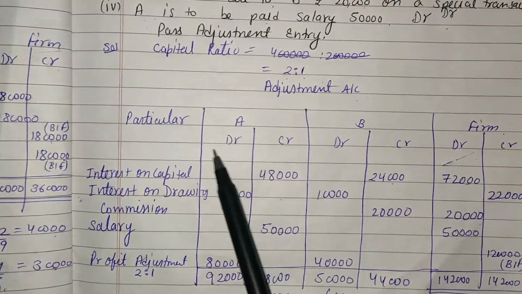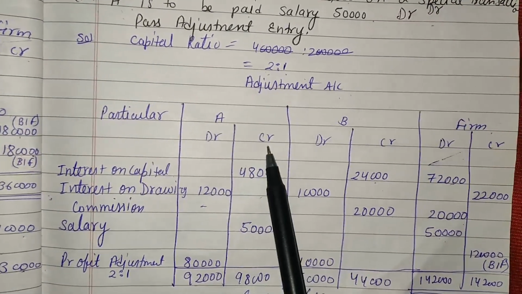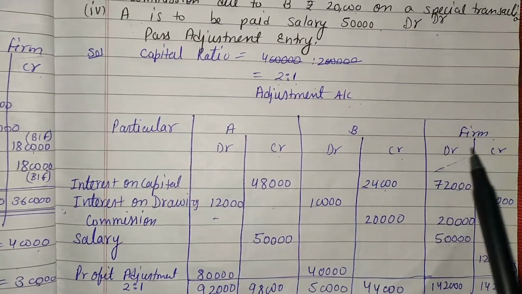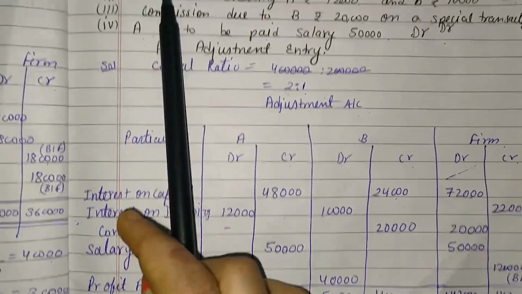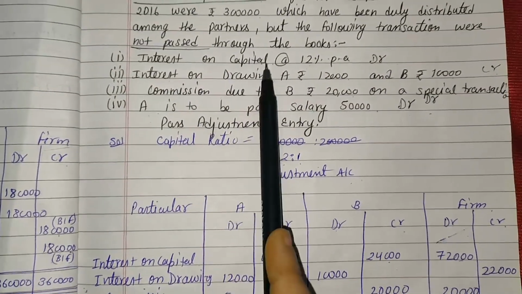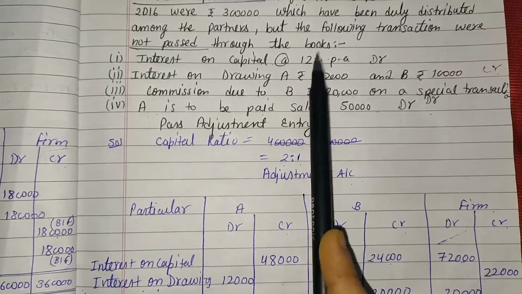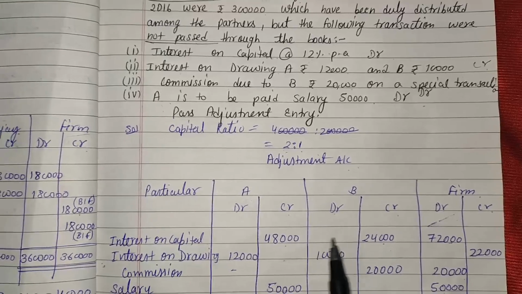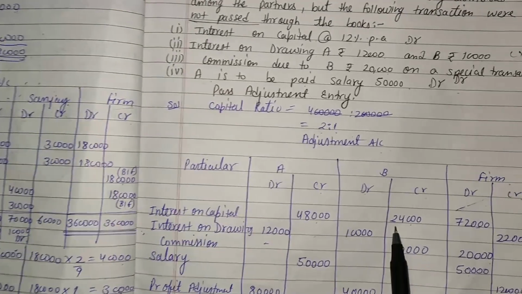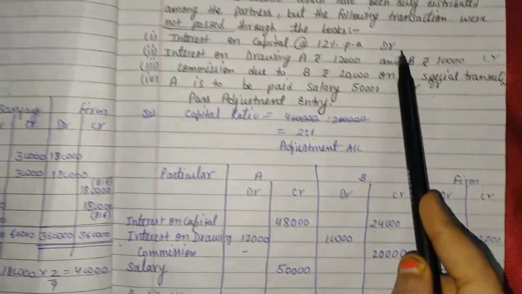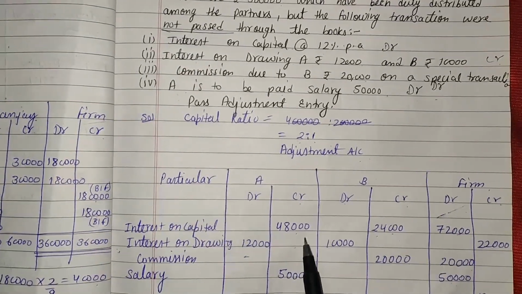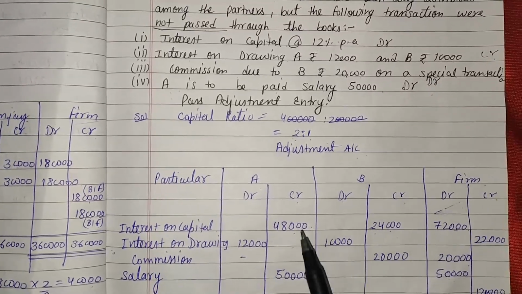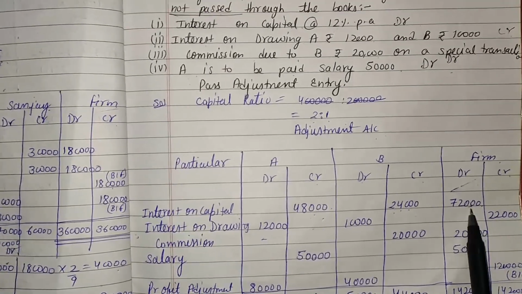In each column there are two separate columns, debit side and credit side. In B's column, debit or credit. In the firm's column, debit side or credit side. First of all, interest on capital. Interest on capital is 12% of 4 lakh and 12% of 2 lakh. 12% of 4 lakh is 48,000 and 12% of 2 lakh is 24,000. Interest on capital comes on the debit side, so we mention it on the credit side. Credit balance of the partners is called debit balance of the firm. 48 plus 24 is 72.